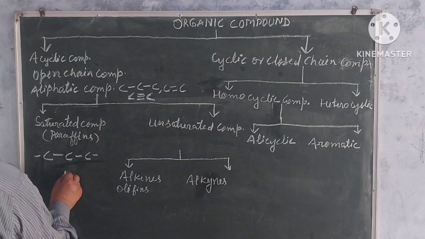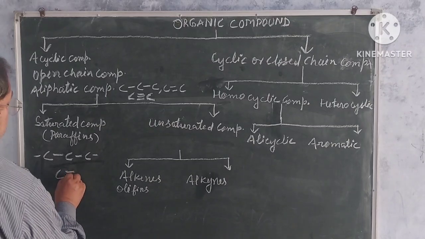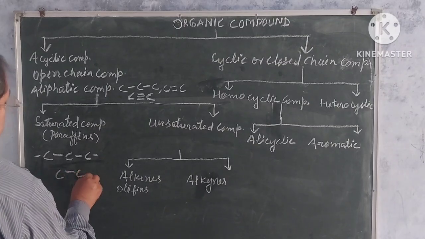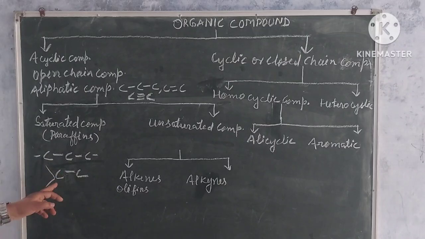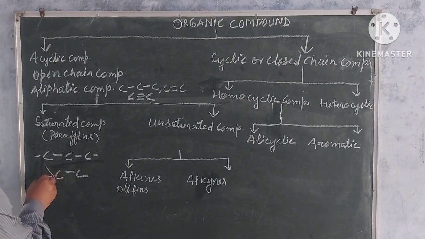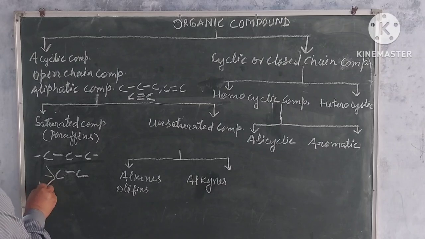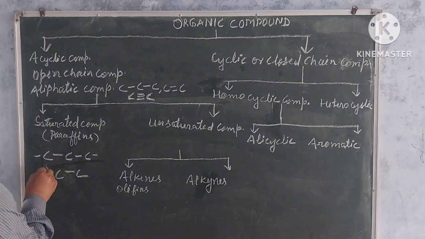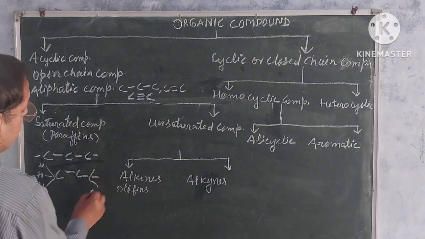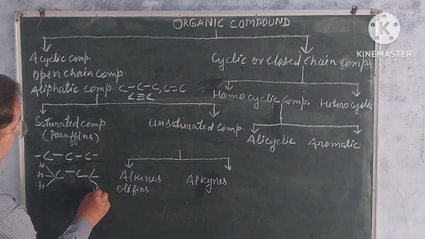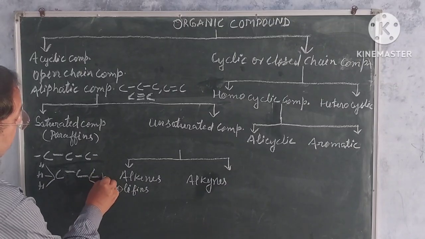In ethane, carbon and carbon are linked with a single bond, and the rest of the other bonds are satisfied with hydrogen atoms. Here also the rest of the bonds are satisfied with hydrogen atoms.